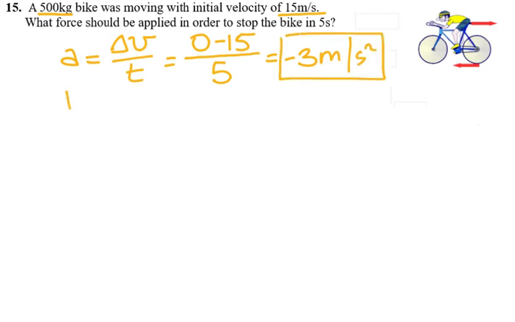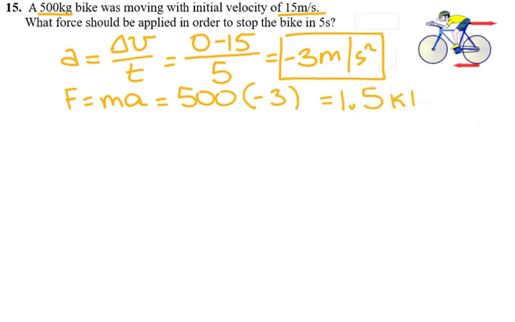And force is equal to mass times acceleration. The mass is 500 times -3 gives me -1,500 newtons, or -1.5 kilonewtons. Kilo stands for 1,000 again.